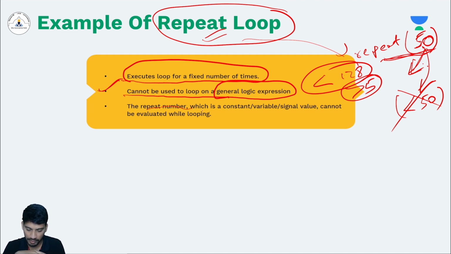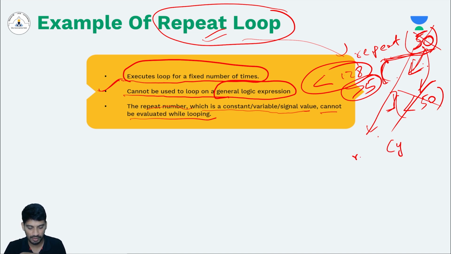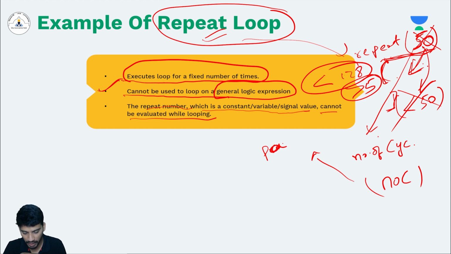The repeat number, which is a constant, variable or signal value, cannot be evaluated while looping. What I meant is you have to write the number before you enter the looping statement. You can give a number directly or you can give a variable like number of cycles, NOC, and this NOC should be defined prior, like a parameter. You can take a parameter and define NOC equals to, let's say, 10.